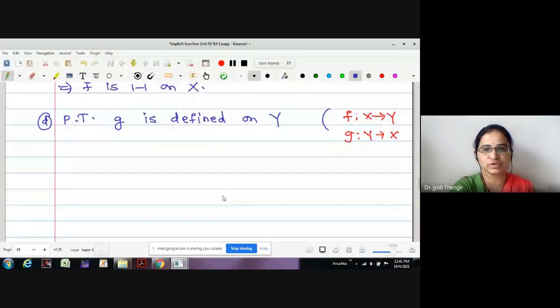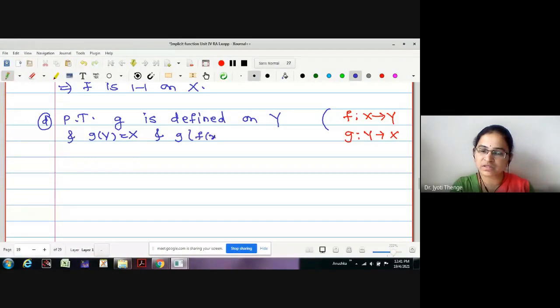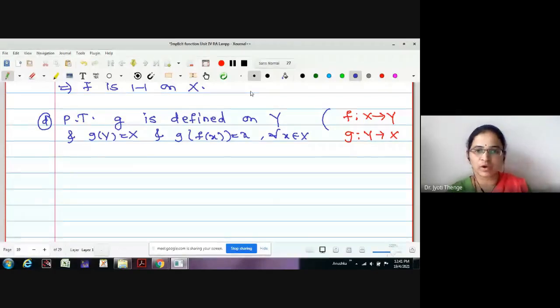We wanted to prove G defined on Y, and what is one more point we wanted to prove? G is defined on Y and G of Y equal to X, and G of f of X is equal to X for all X in X. These many points to prove. Right, now point number D. Okay. Now all this we have already proved on f of B bar. Correct?